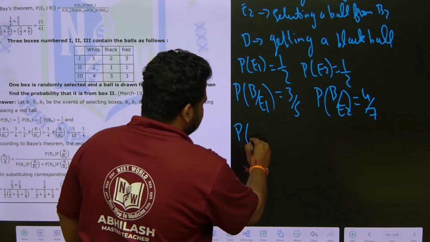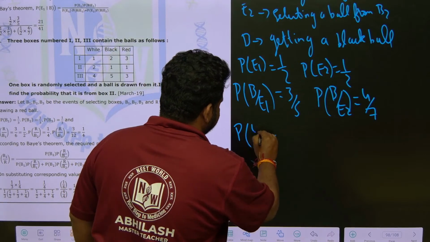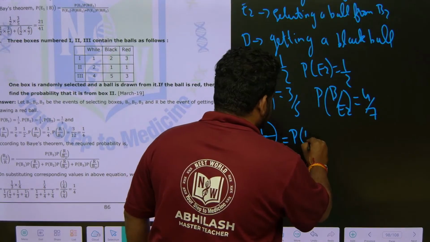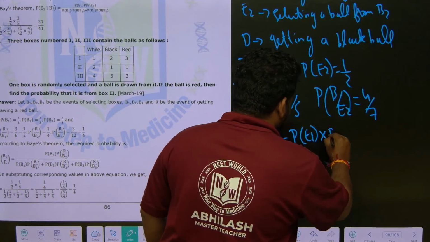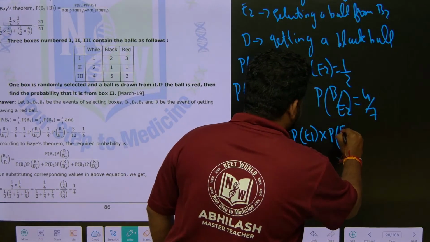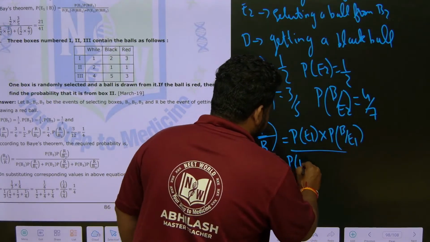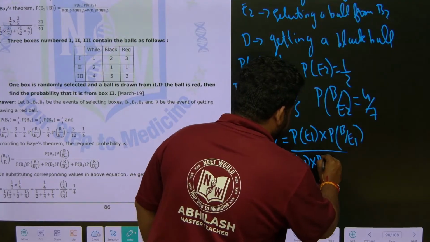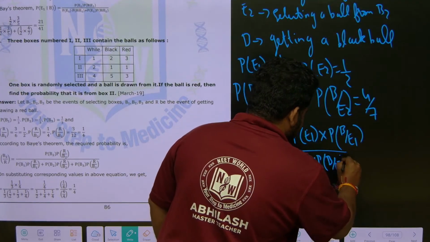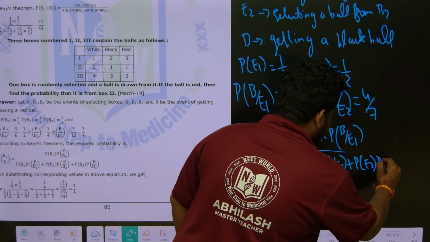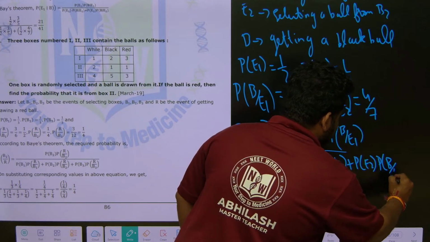Probability of E1 given B will be equal to probability of E1 into probability of B by E1, divided by probability of E1 into probability of B by E1 plus probability of E2 into probability of B by E2.